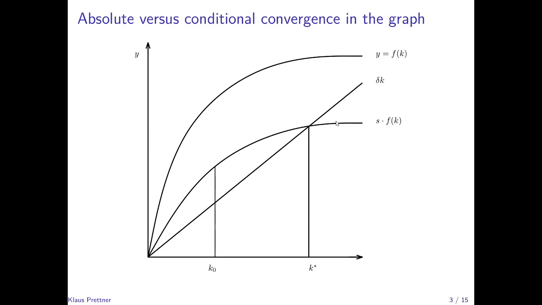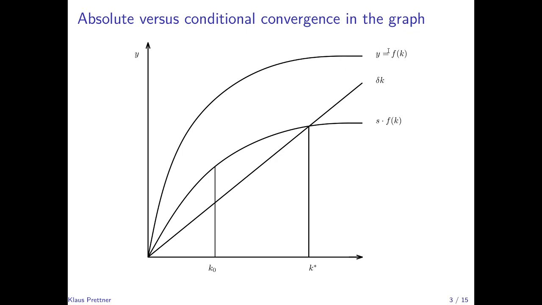This can be illustrated with the Solow graph, where we have again capital per worker on the horizontal axis, output per worker on the vertical axis. We have the curve that is concave, the production function, output per worker as a function of capital per worker. We have the gross investment curve, that's the saving rate multiplied by income. That's what the economy invests. And we have the depreciation line from the origin, that's the capital per worker that depreciates at each moment.